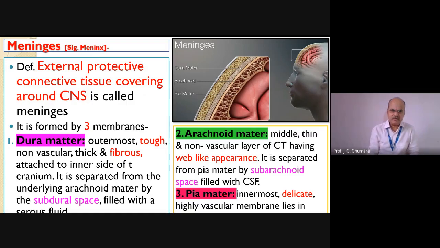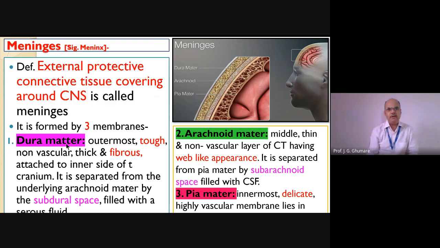So two spaces that we have are below the dura mater and below the arachnoid mater. Maybe in the spinal cord, we'll have a space above the dura mater, called the epidural space, that I'm not mentioning here. So remember, most probably we'll have a multiple choice question on this.